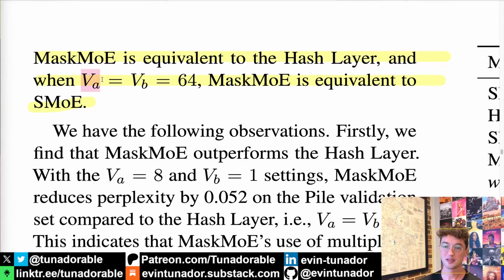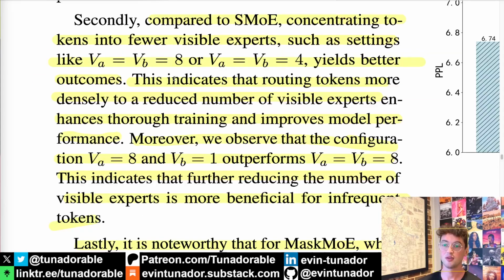And when V sub A and V sub B are both 64, mask MOE becomes equivalent to sparse MOE, right? And if we don't even separate out frequent versus infrequent tokens, if we just keep VA equal to VB and compare against the sparse MOE baseline, then we see that concentrating tokens into fewer visible experts, such as 8 or 4, actually yields better outcomes. So even just looking at sparse MOE, we probably should not be letting every single token potentially use every single expert.